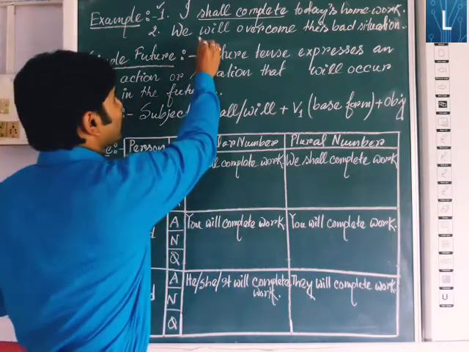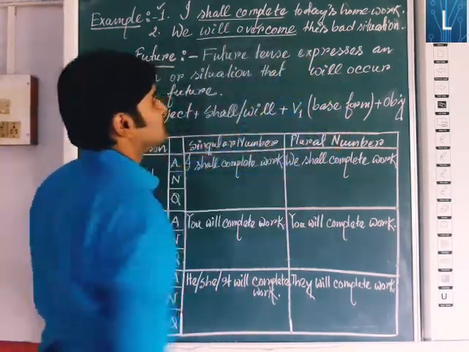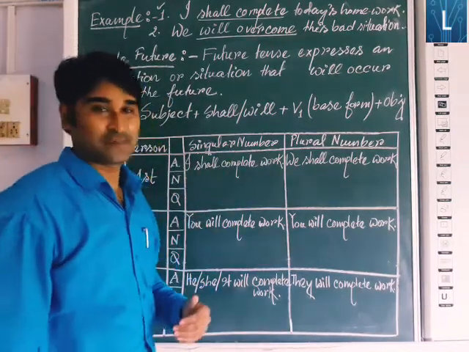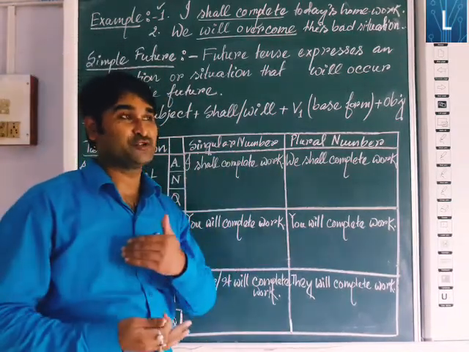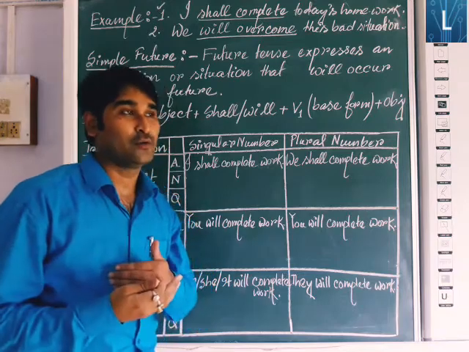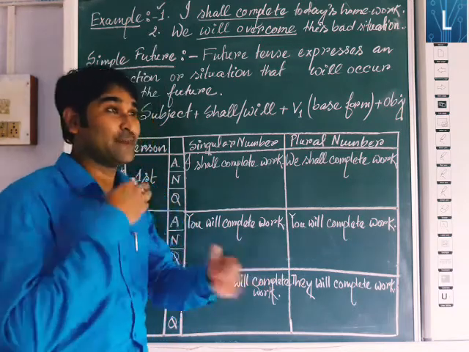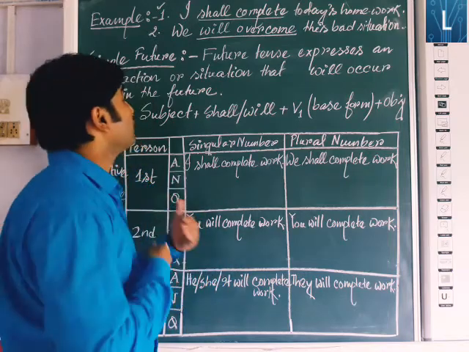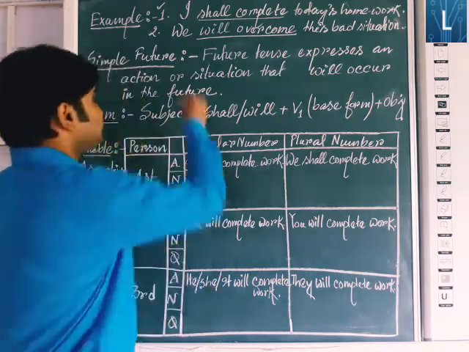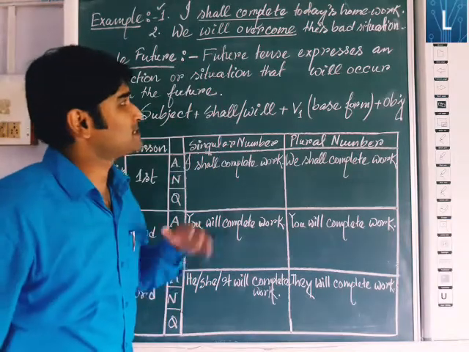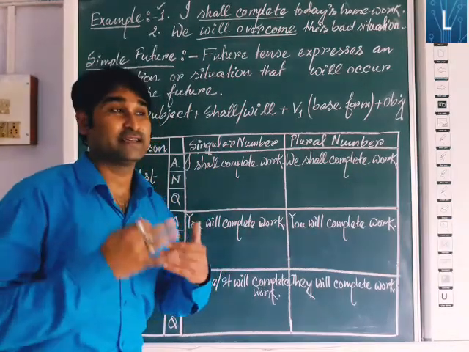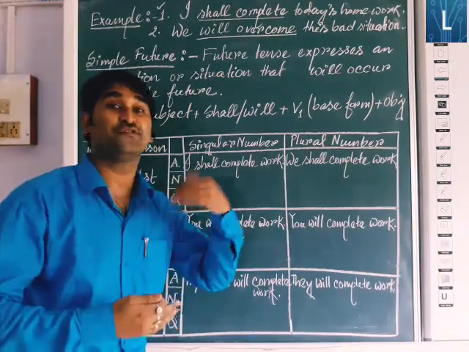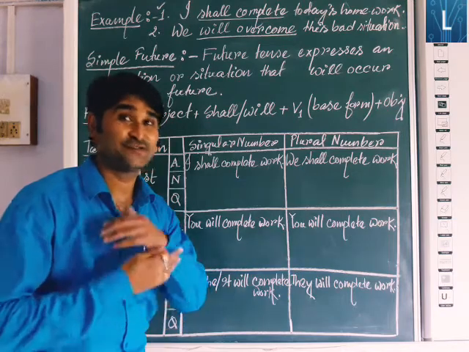Next one, we will overcome this bad situation. So what kind of pandemic situations are we suffering now? We are confined at home. That kind of bad situation, one time we shall overcome, or we will overcome. So here we get some actions that will happen in the future. That means it is future tense.